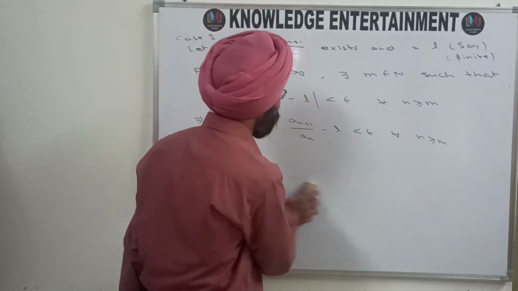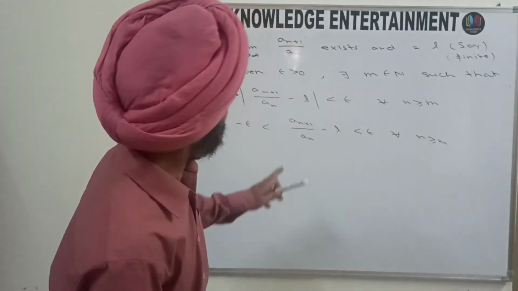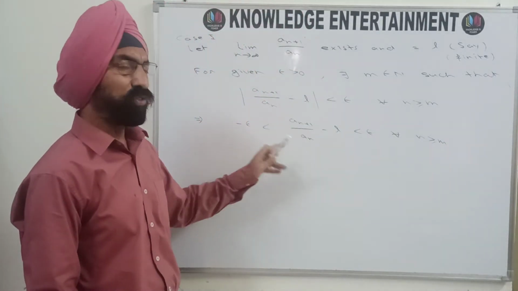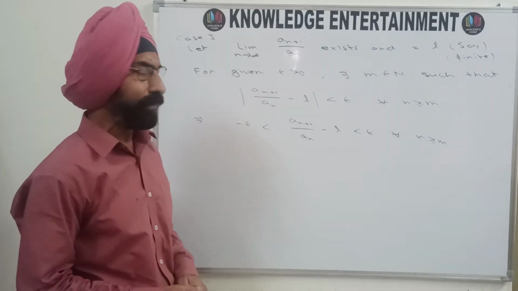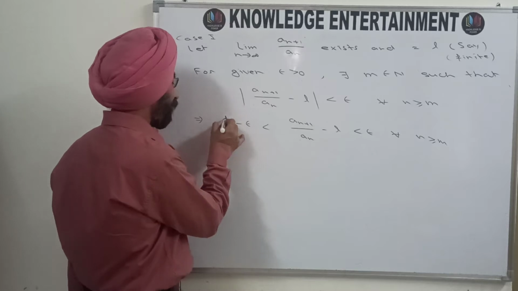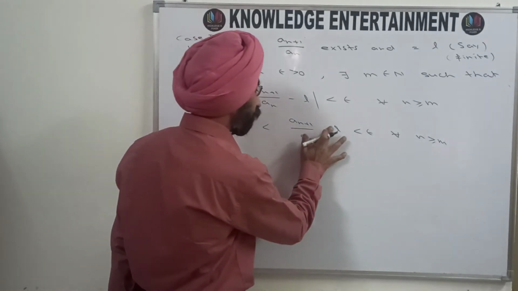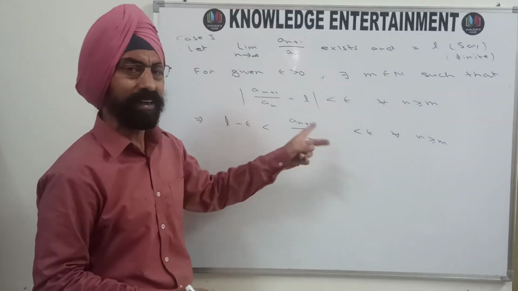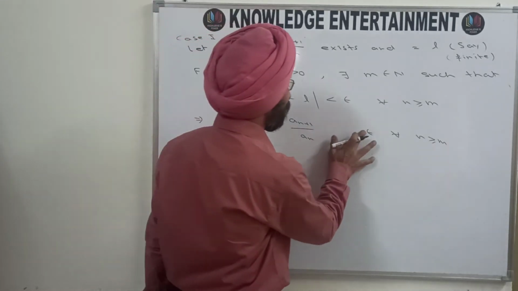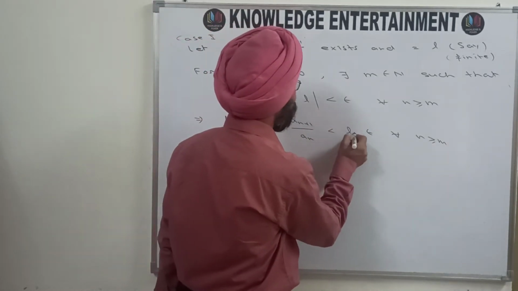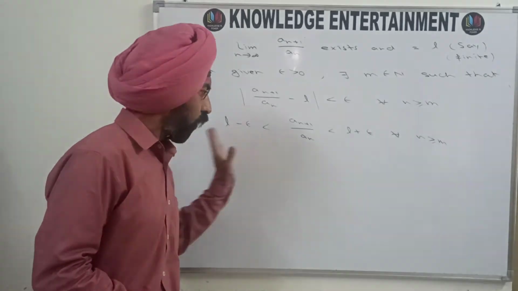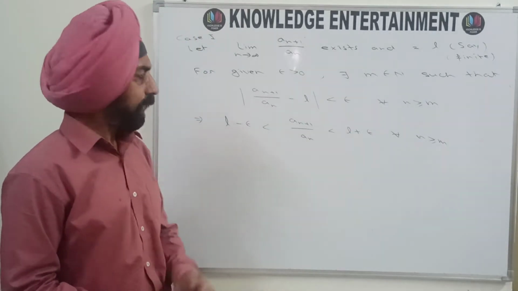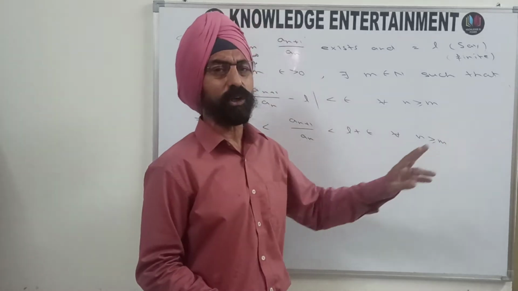So I have written this inequality as minus epsilon is less than an plus 1 upon an minus L less than epsilon for every n greater than or equal to m. Now add L to each part of this inequality. You will get L minus epsilon on the left, the minus L is removed as we have added L, and on the right hand side you get L plus epsilon. Now this is true for every n greater than or equal to m.